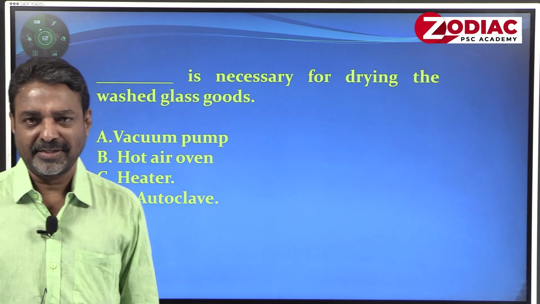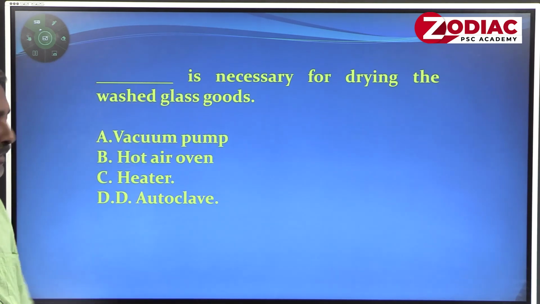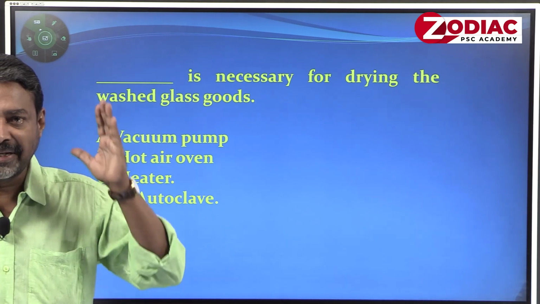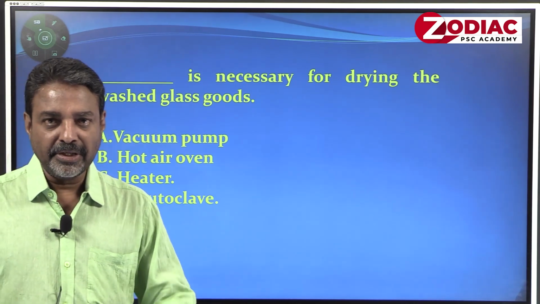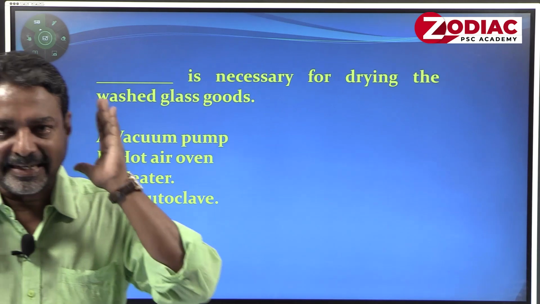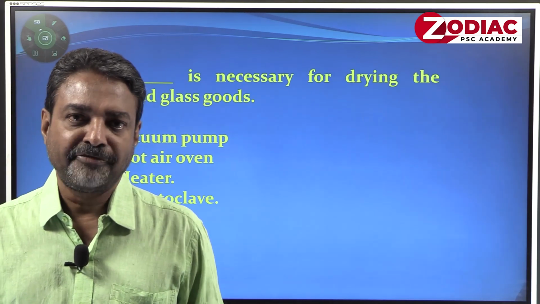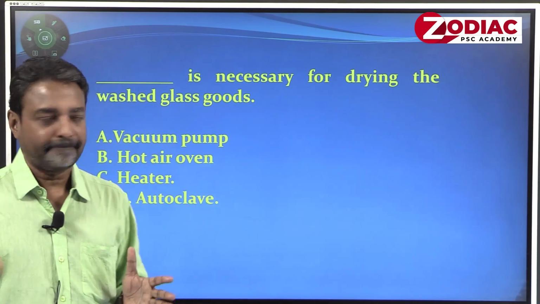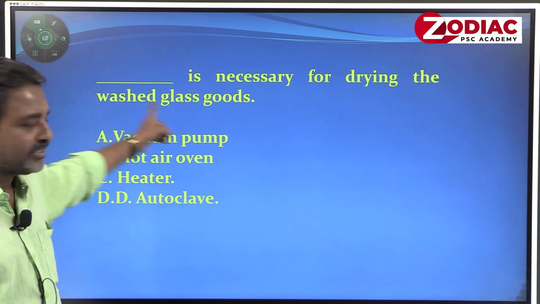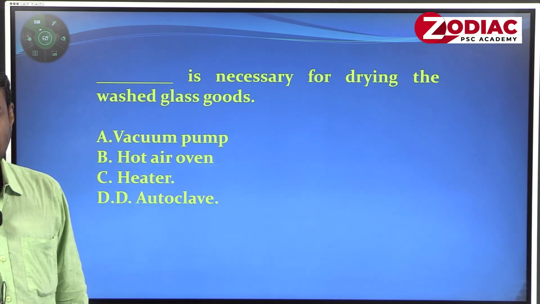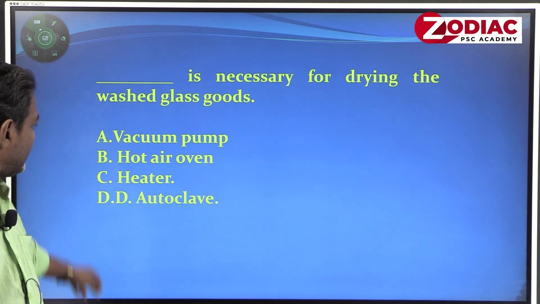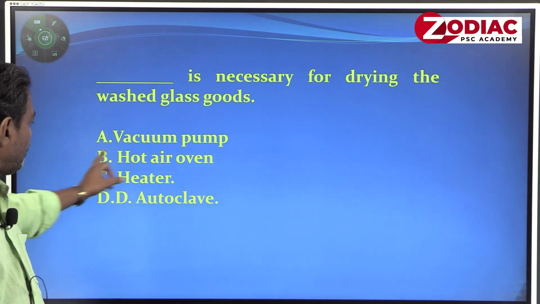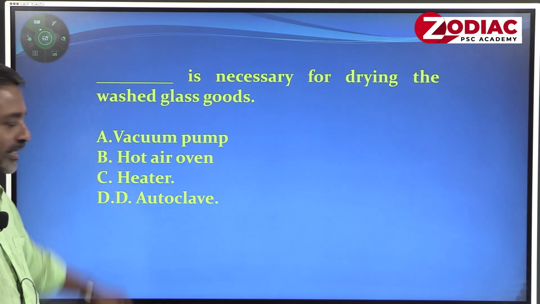Then there is a very simple question. Dash is necessary for drying the washed glass vessels, because in tissue culture, aseptic condition is a prerequisite. Whatever you are doing for tissue culture must be absolutely free from contamination or infections. Here the question is, what is necessary for drying the glass tubes and appliances? They give four options: vacuum pump, hot air oven, heater, autoclave.